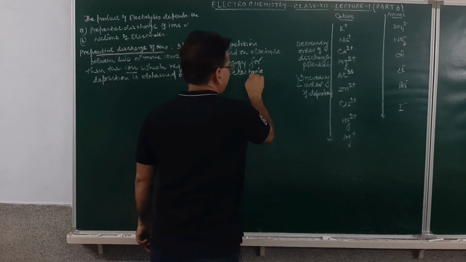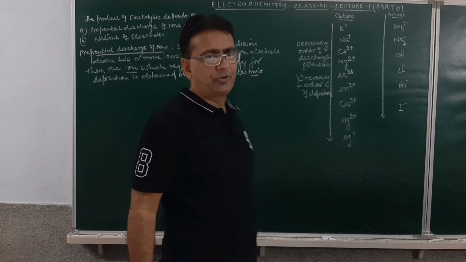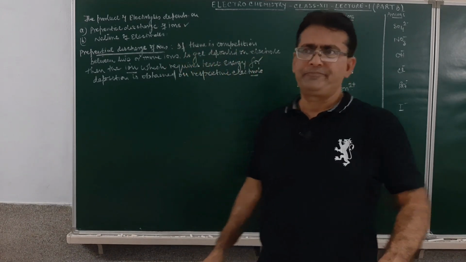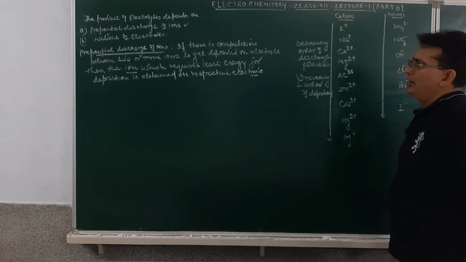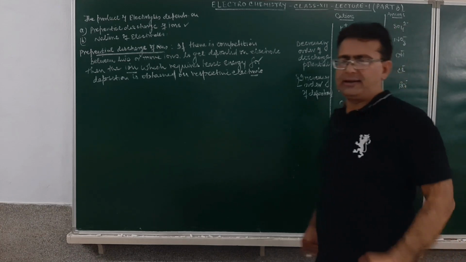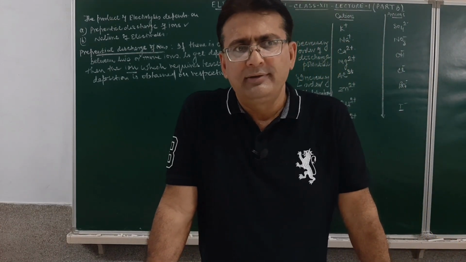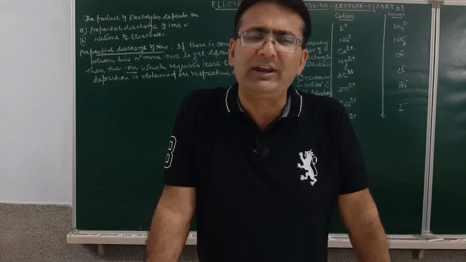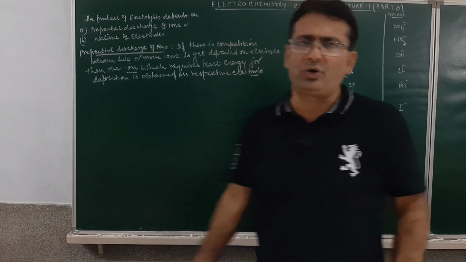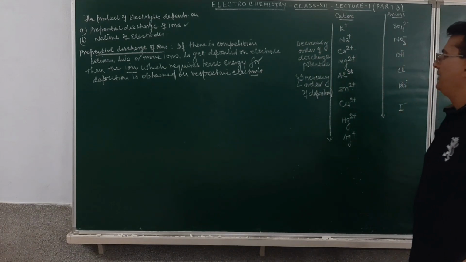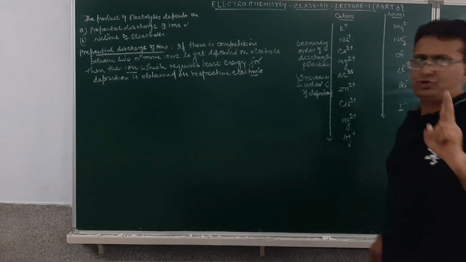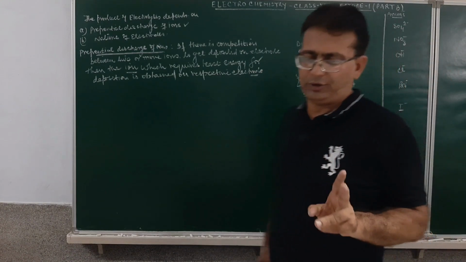It means when we carry out the process of electrolysis, either cations are produced or anions are produced. Suppose there is more than one cation which can be deposited at the electrode. In that case, there will be a competition between the two cations to get deposited on the electrode.